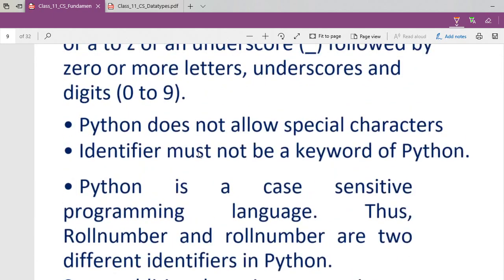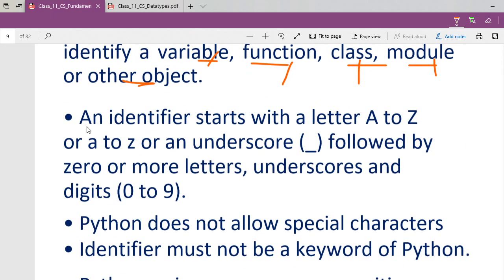And some rules we have to follow. Somebody read this one very fast, line by line. An identifier starts with the letter A to Z or small a to z or an underscore, followed by zero or more letters, underscores, or digits 0 to 9.